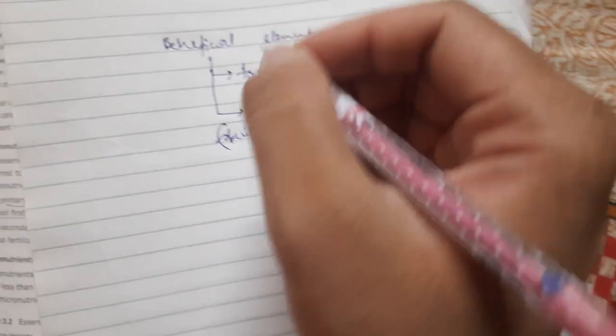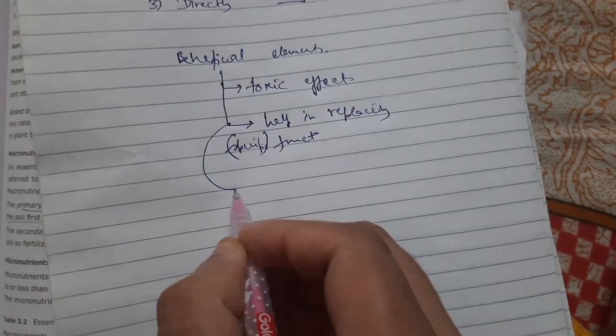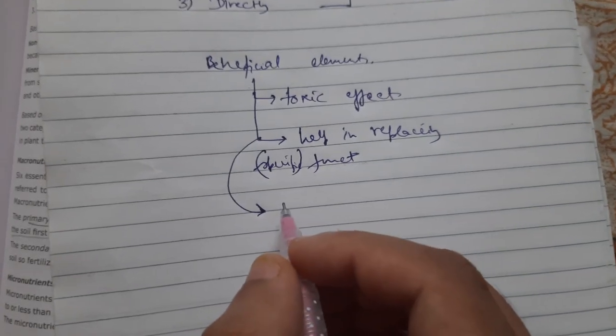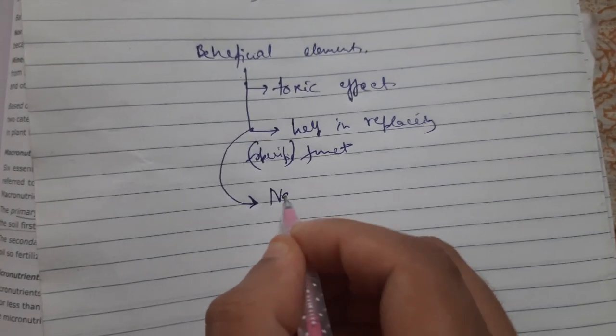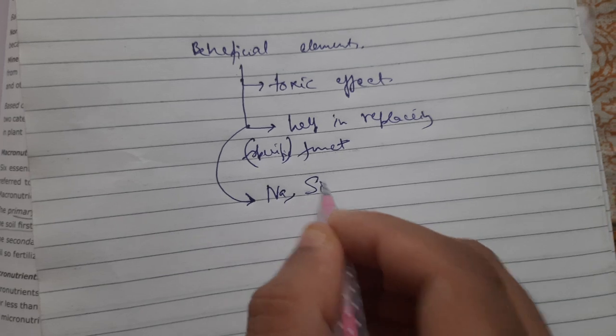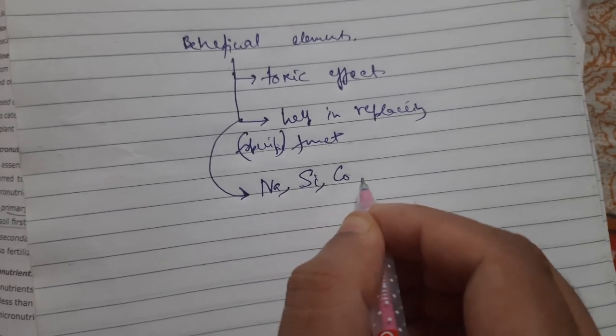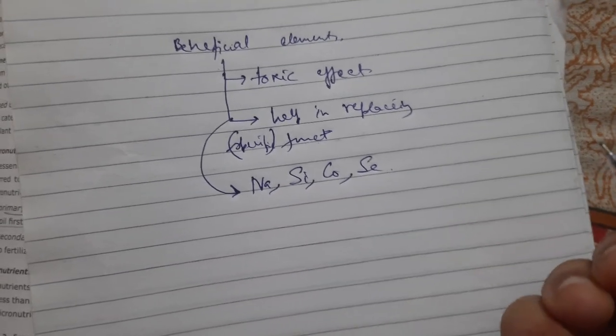Some examples of these beneficial elements are sodium, silicon, cobalt, and selenium.